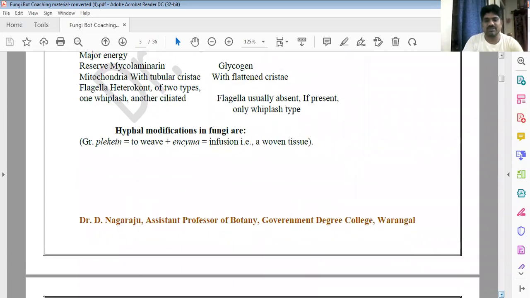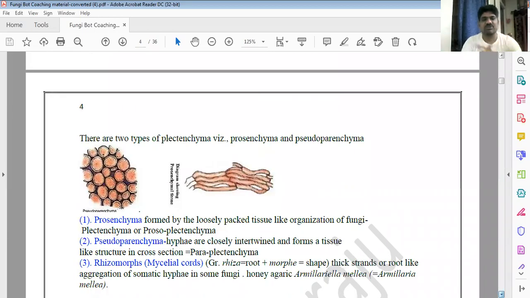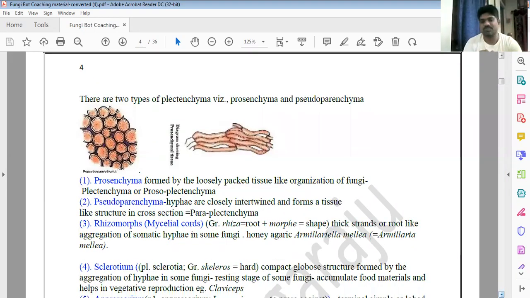You see some of the hyphal modifications. Usually the fungal hyphae are interconnected. The interconnected hyphae are called the mycelium. That mycelium arrangement has various types.